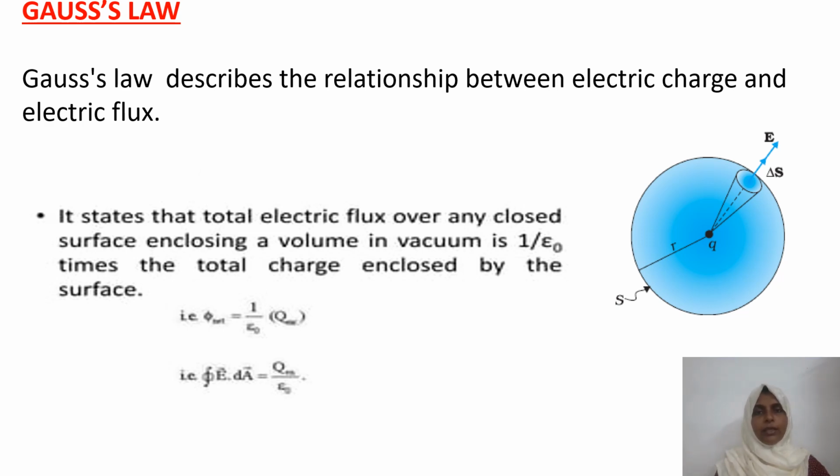Once more, it states that the total flux over any closed surface enclosing a volume in vacuum is 1 by epsilon 0 times the total charge enclosed by that surface. That is why we can write that equation as phi is equal to 1 by epsilon 0 times Q, that is the total charge. Or we know the general equation of phi as the surface integral of E dot dA, that is equal to 1 by epsilon 0 times the total charge, that is Q.